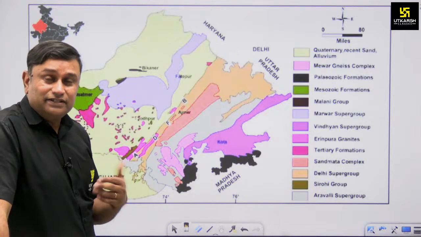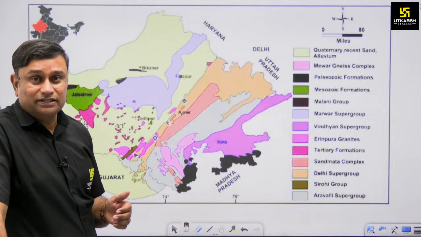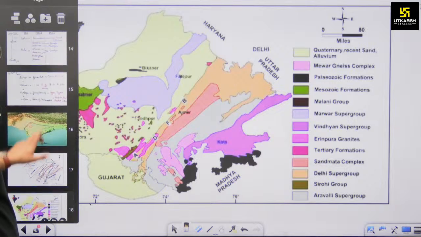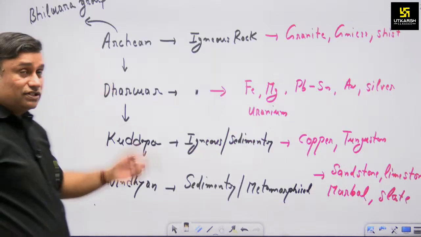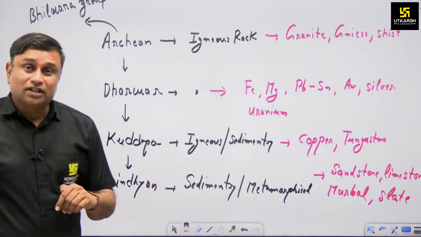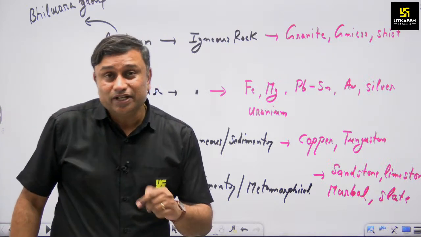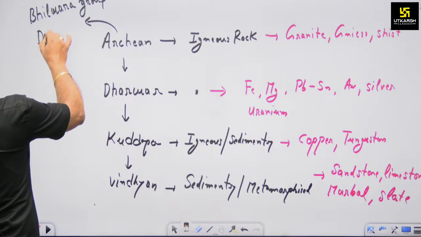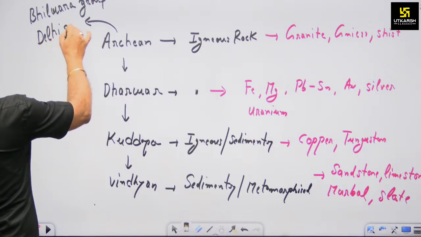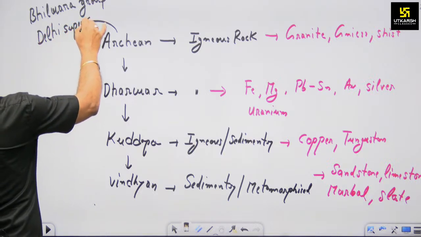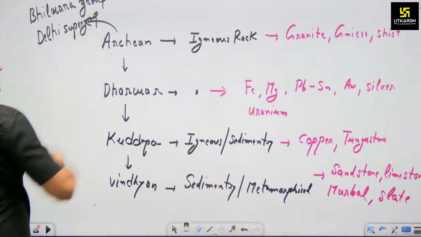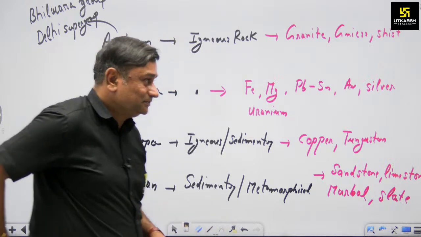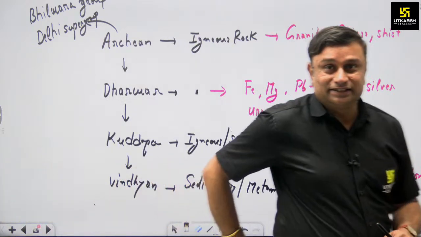And why is there such a variety of minerals available in Rajasthan? Because in Aravalli the initial rock system is the Archean, and this Archean rock system is known as the Bhilwara rock system. Even you may have heard about the Delhi supergroup, which is also associated with this Archean rock system.